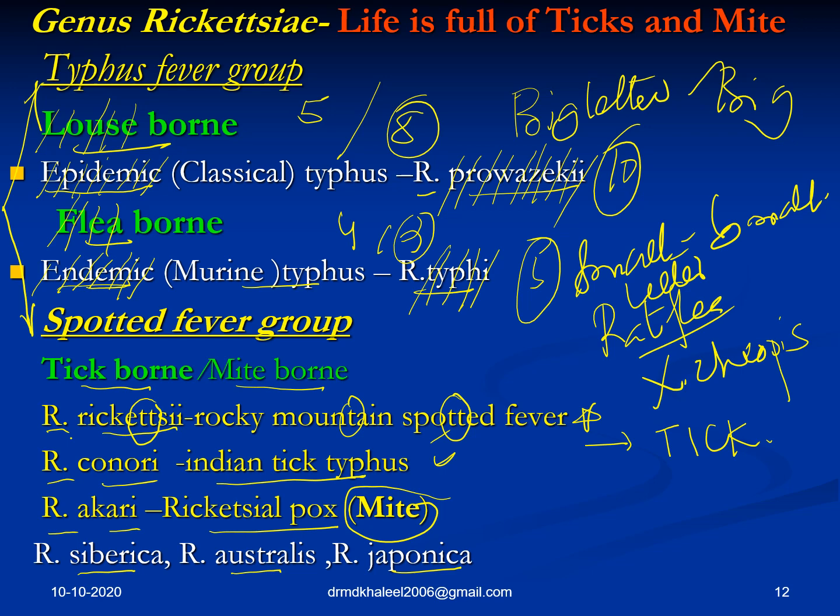Rickettsia conorii causes Indian tick typhus. Conorii is basically a sun ray kind of thing, a ray appearance or sunrise, where Indians do something called Surya Namaskaram. You have to remember it that way, that they do the sun ray puja and all. So Indian tick typhus is caused by Rickettsia conorii. Fine. How to remember that Rickettsia akari causes rickettsialpox? Pox is a term used in virology, not in bacteriology. So the only place where you use pox is in Rickettsia, and it is not caused by ticks as in spotted fever. It is caused by mite.